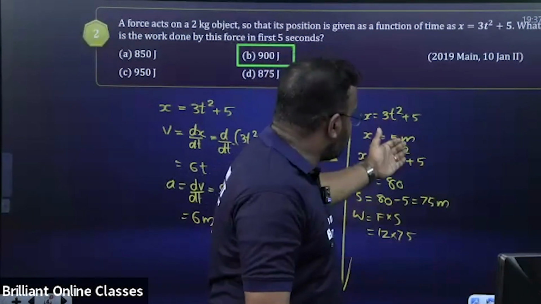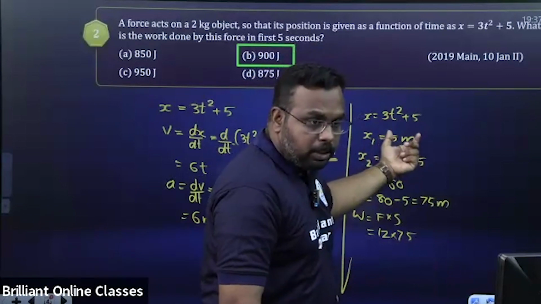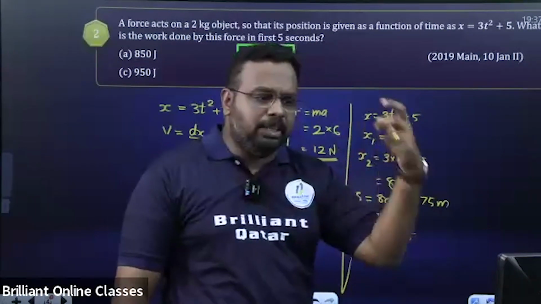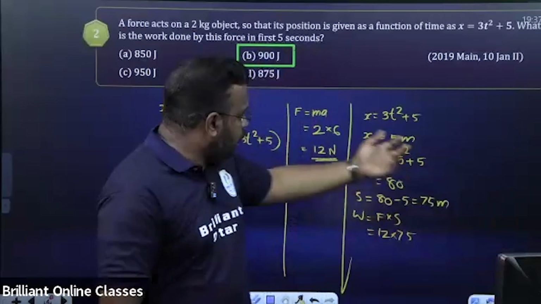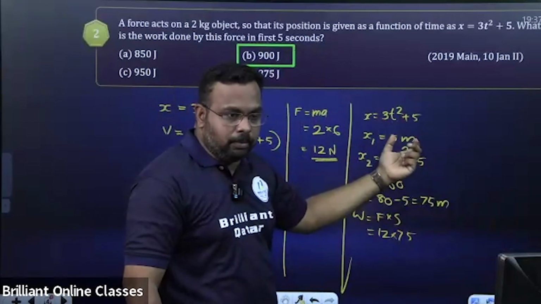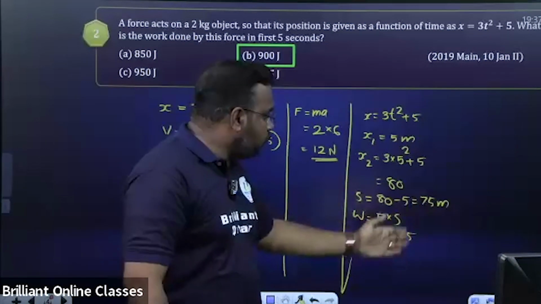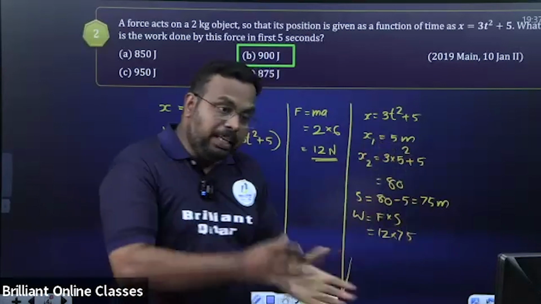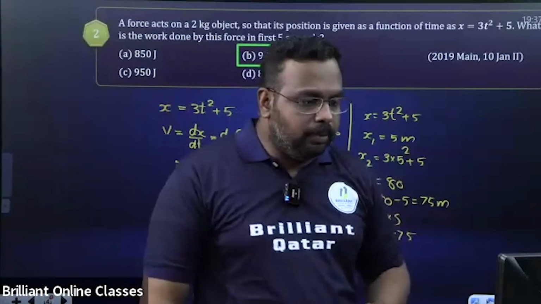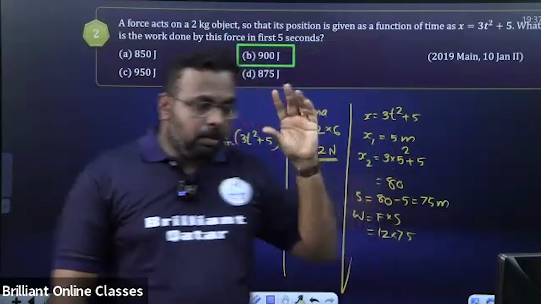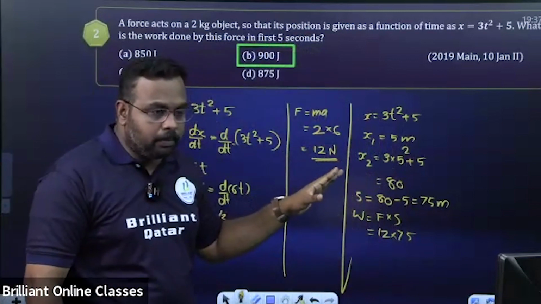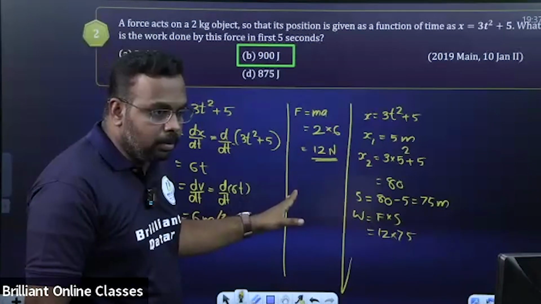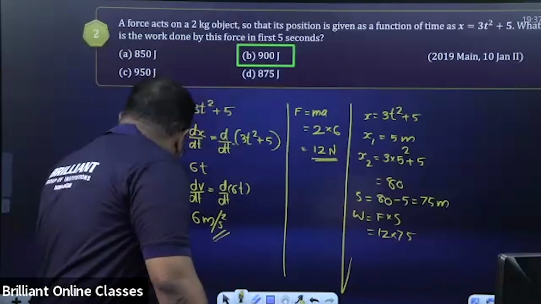Yes, we are taking, it is starting from 5 meter. That's why initial part is 5 meter. What is the meaning of initial? When time is equal to 0. So when time is equal to 0, what's the displacement? 5. And when time is equal to 5, it is reaching 80. So displacement is 5 to 80, 75. I think it's okay. I'm going to the next.